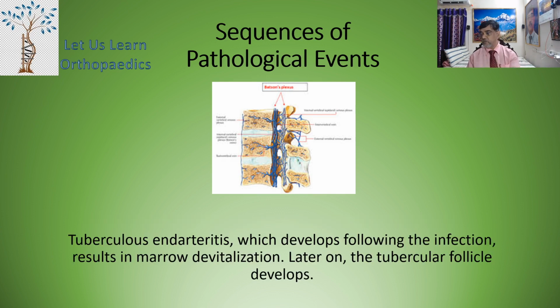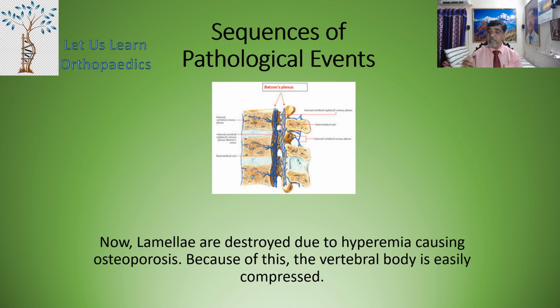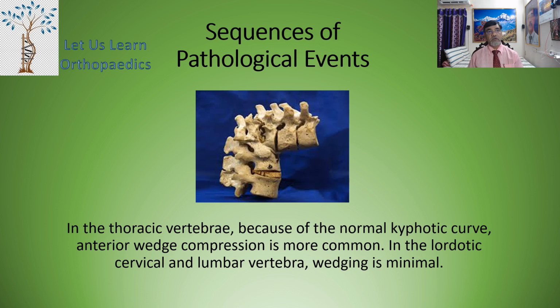Tuberculous endarteritis, which develops following the infection, results in marrow devitalization. Later on, the tubercle follicle develops. Now, the lamellae are destroyed due to hyperemia, causing osteoporosis. Because of this, the vertebral body is easily compressed. Now, in the thoracic vertebra, because of the normal kyphotic curve there, anterior wedge compression is more common. In lordotic cervical and lumbar vertebra, however, the wedging is minimal.